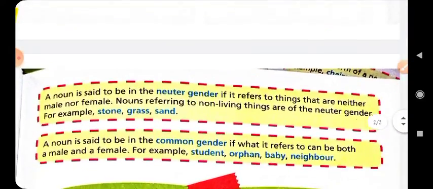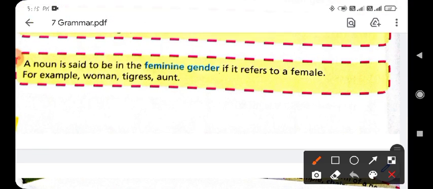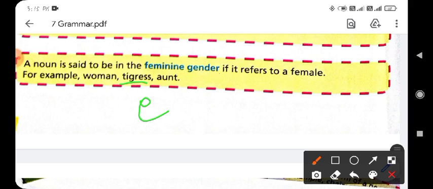The word tiger is a masculine gender, and when we drop e and add ess, it will be the feminine gender, like tiger will be tigress, waiter will be waitress, governor will be governess, founder will be foundress, etc. These are the words where we can change the masculine gender into the feminine gender by adding ess and dropping e. And also a different way, by changing a part of the noun.